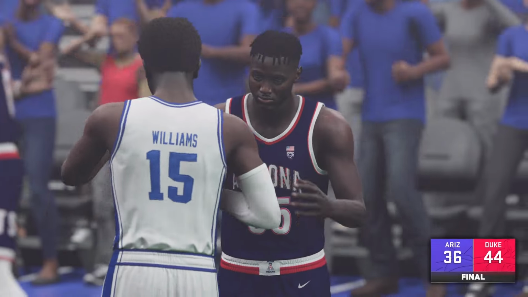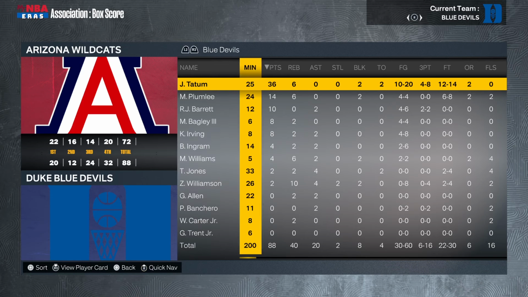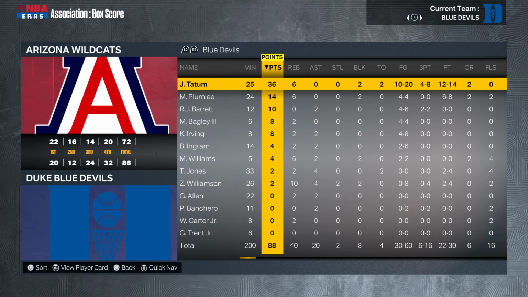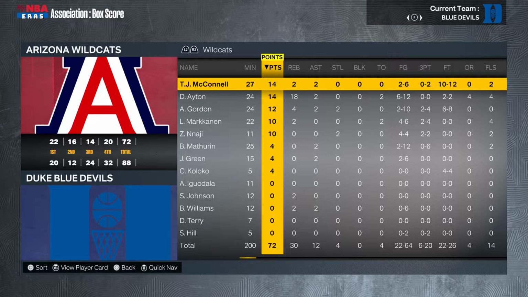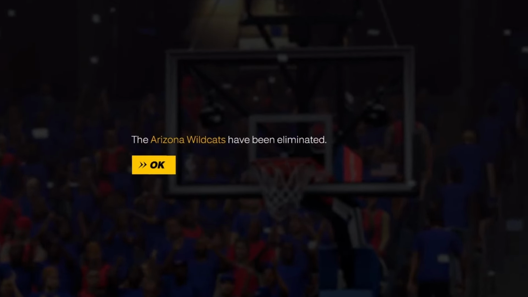Duke will face UCLA in the Final Four. Tatum led all scorers with 36. McConnell, Ayton with 14. But unfortunately, this is where the road ends. Arizona is eliminated.